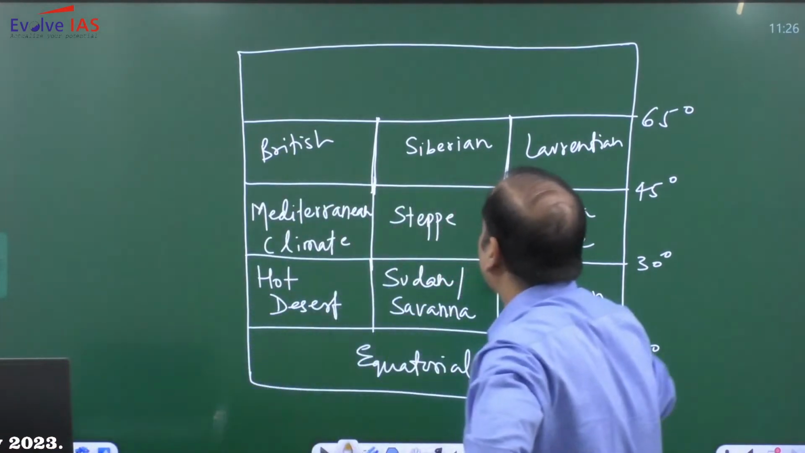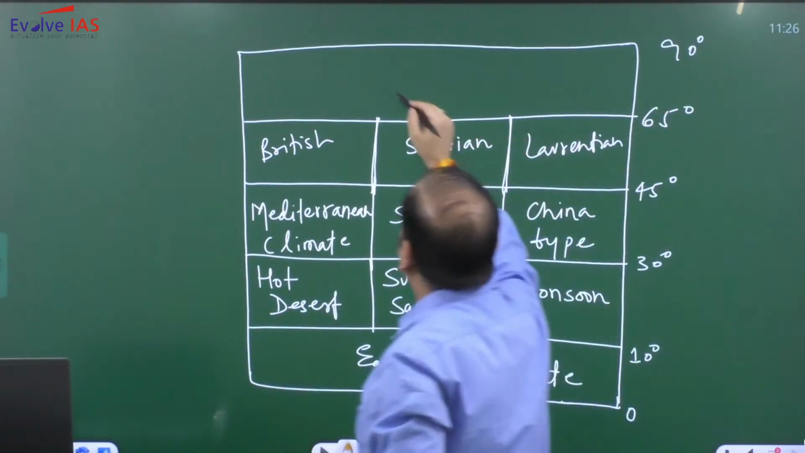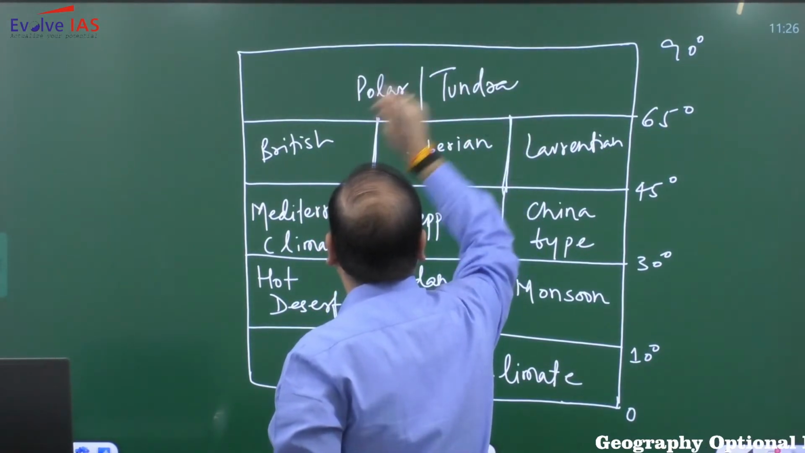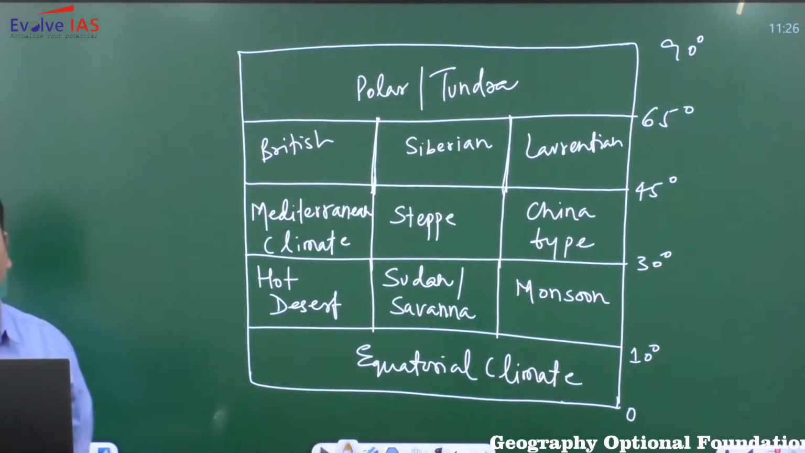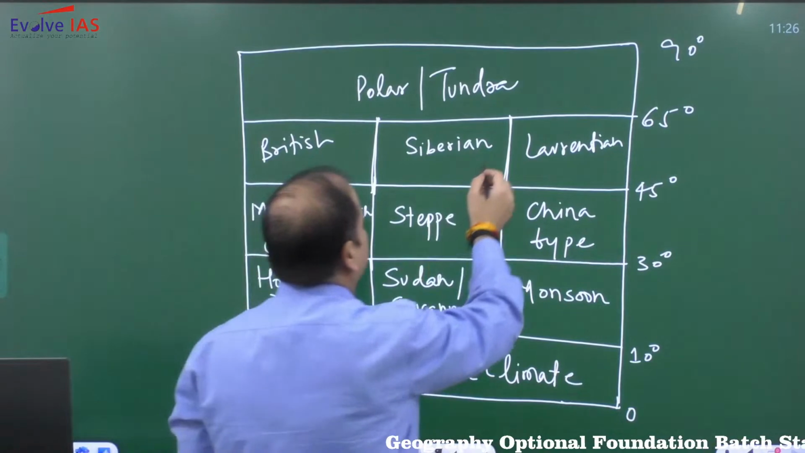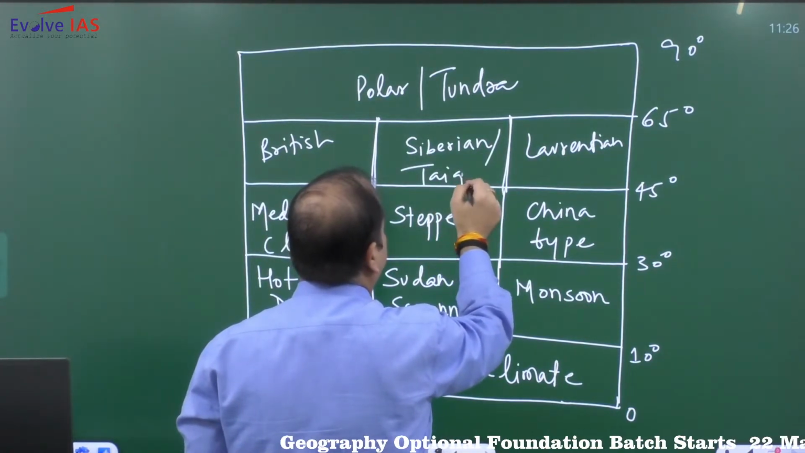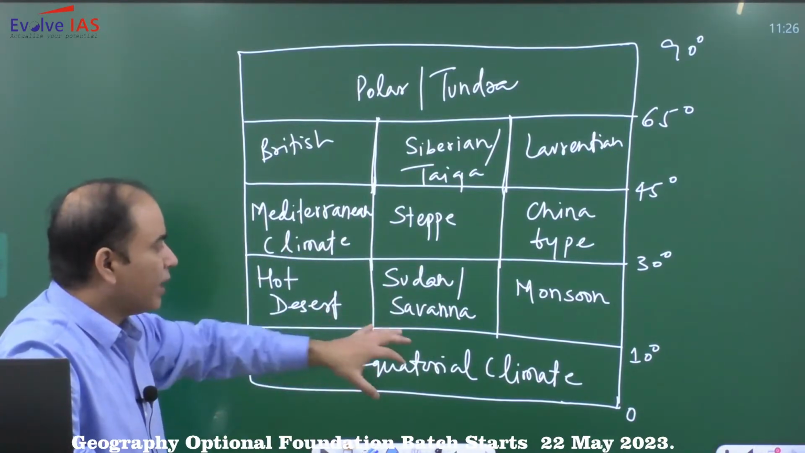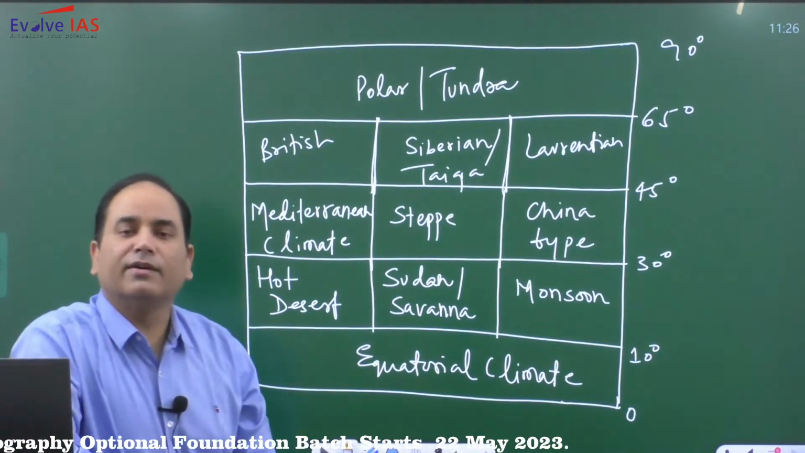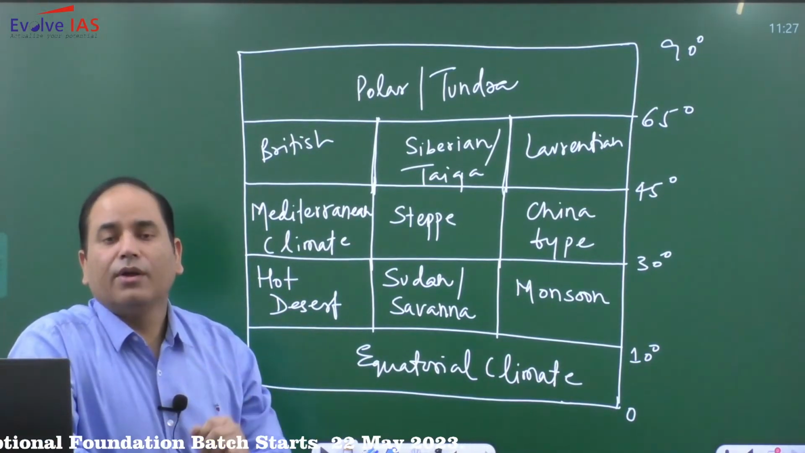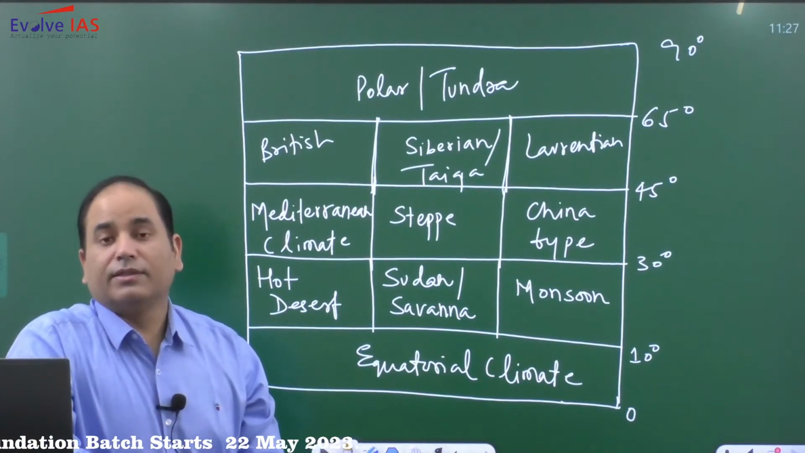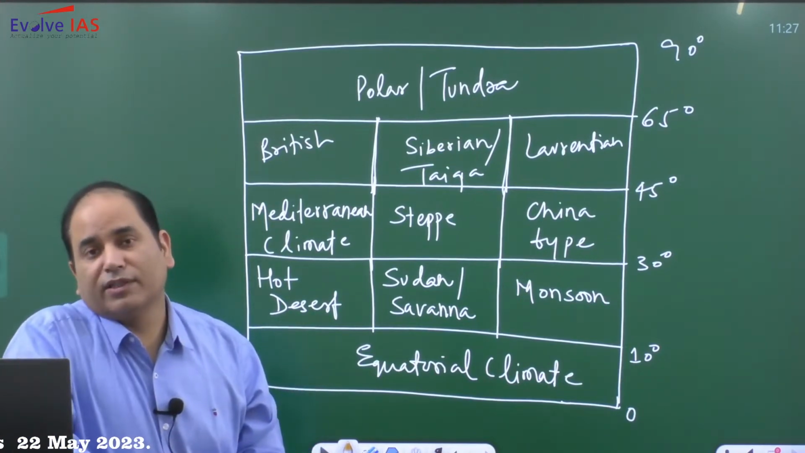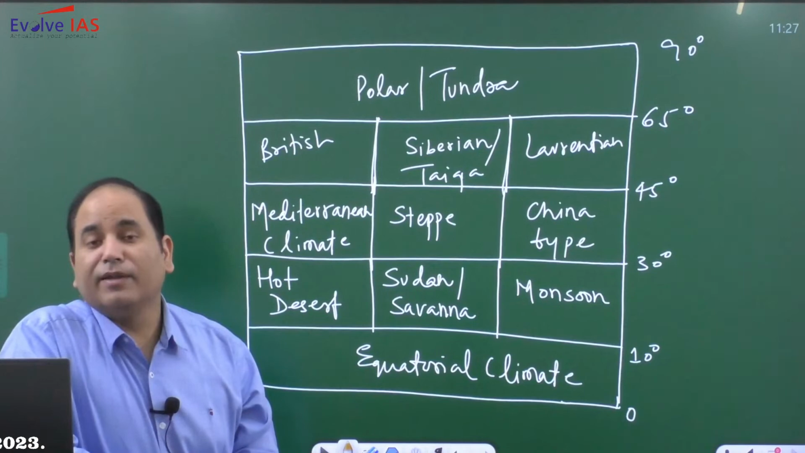Above 65 degree we have polar climate, tundra climate. Siberian climate is also sometimes popularly known as taiga climate. Now, related with this climate, we also have the vegetation. Equatorial climate is associated with the presence of equatorial rainforest. This equatorial rainforest happens to be one of the very best developed forests on this planet. Equatorial forest has some very important characteristics.